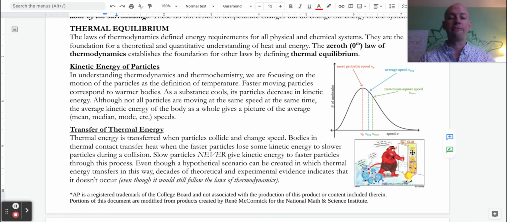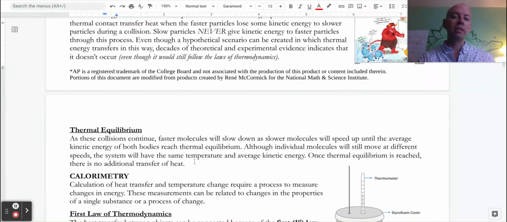And there's even a full conceptual kind of challenge with that called Maxwell's demon, going back to the Maxwell-Boltzmann distribution here, trying to figure out how or why that could happen. But all of this comes to the idea that we're speeding up, we're slowing down until the kinetic energy of the two systems reach thermal equilibrium or reach the same average kinetic energy.